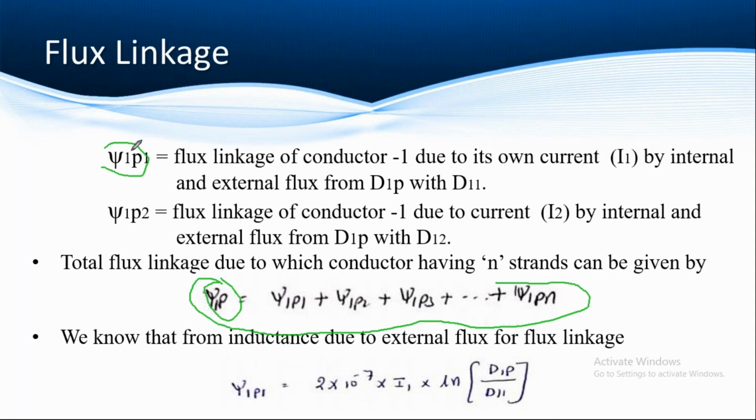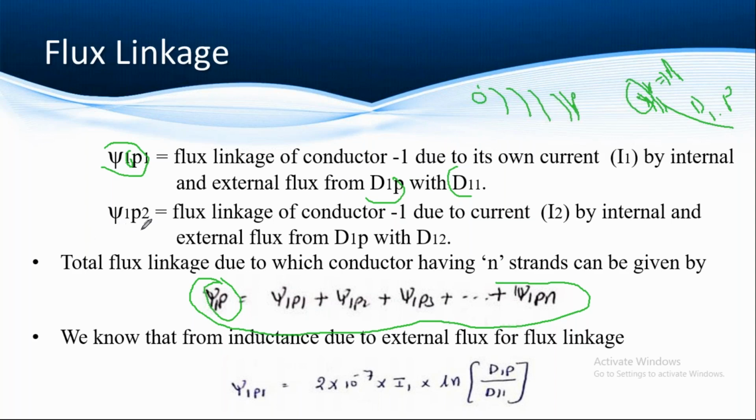The 1 indicates the conductor number, and P is the point P. So from conductor 1 to P, how much distance is it traveling to reach P? This distance is given by D1P as well as D11. Suppose it has the radius R, and this is denoted by D11, the self distance. The flux is generated at the center point and keeps moving until it reaches the point, and this distance is D1P. That's why it deals with D1P with respect to D11, right?